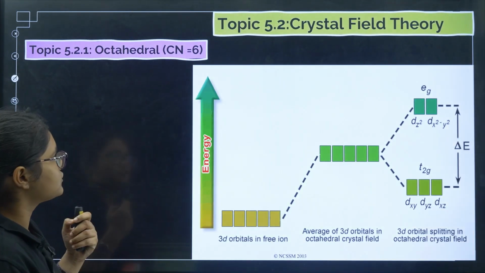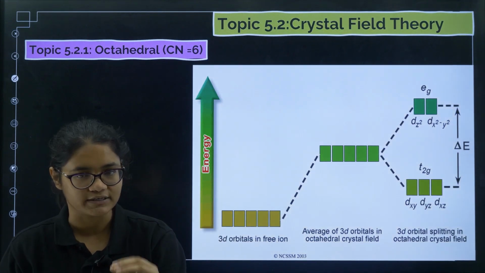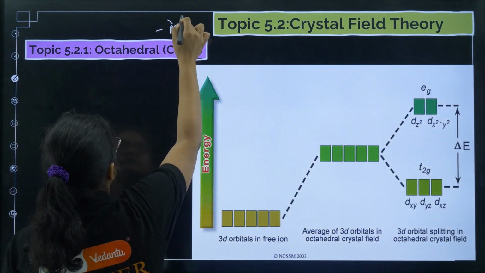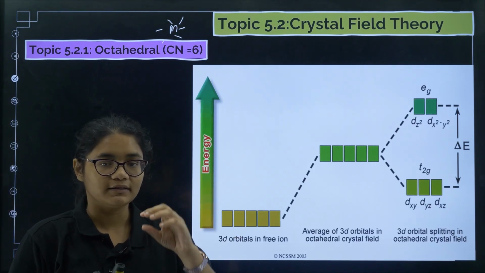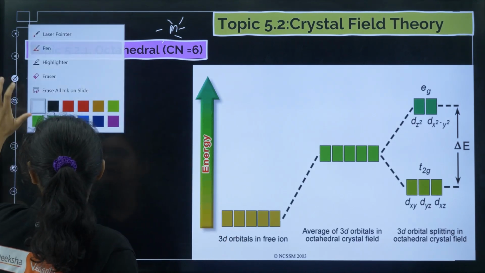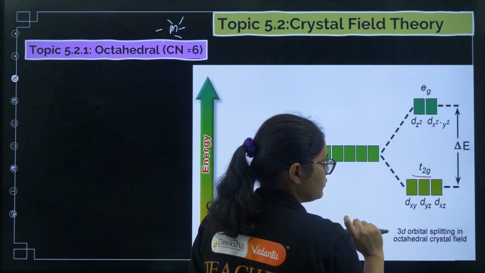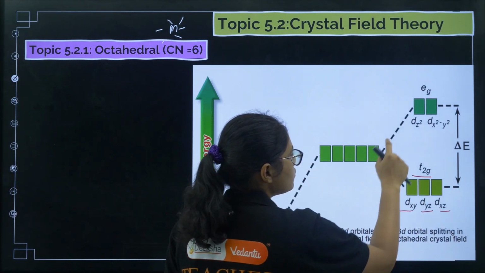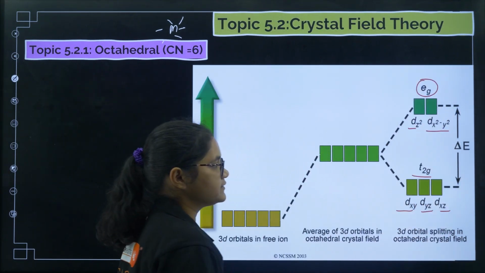Coming to the next one, crystal field theory we will study in 2 parts, coordination number 6 and coordination number 4. Coordination number 6 means when the metal is there, okay, and the ligands approach from 6 sides. Then the d orbitals of the metal will split, but the splitting will be in such a way that 3 orbitals go down, and these 3 orbitals we call T2g. Which 3 orbitals go? dxy, dyz and dzx. Okay, and 2 orbitals go up, which we call eg: dz square and dx square minus y square.